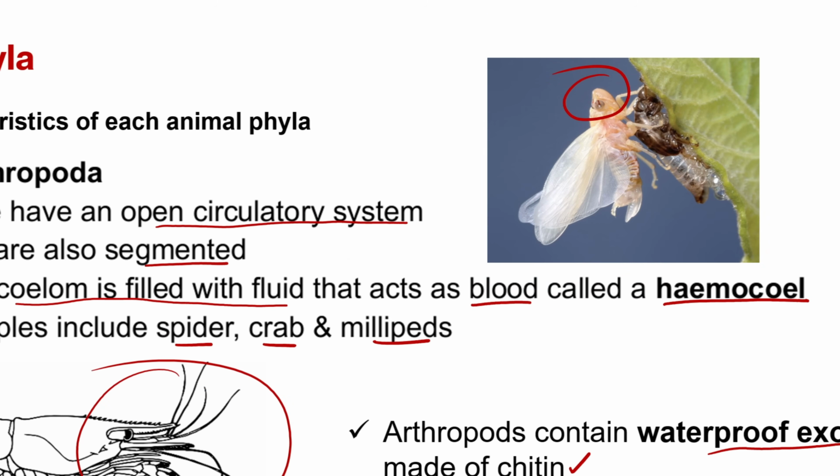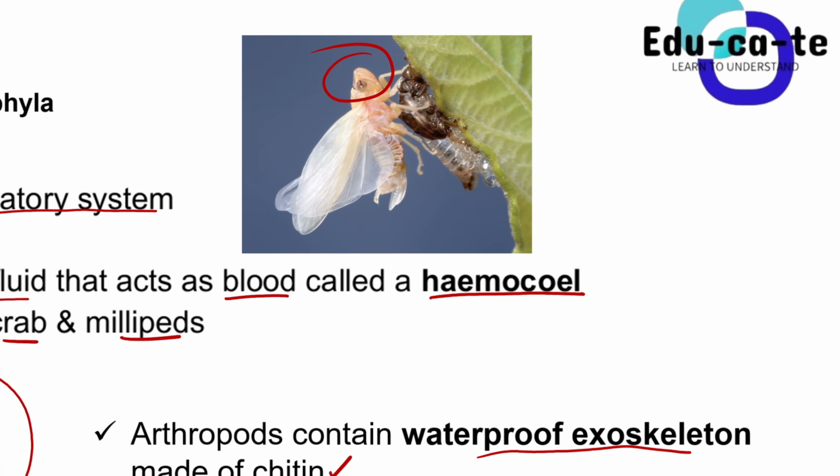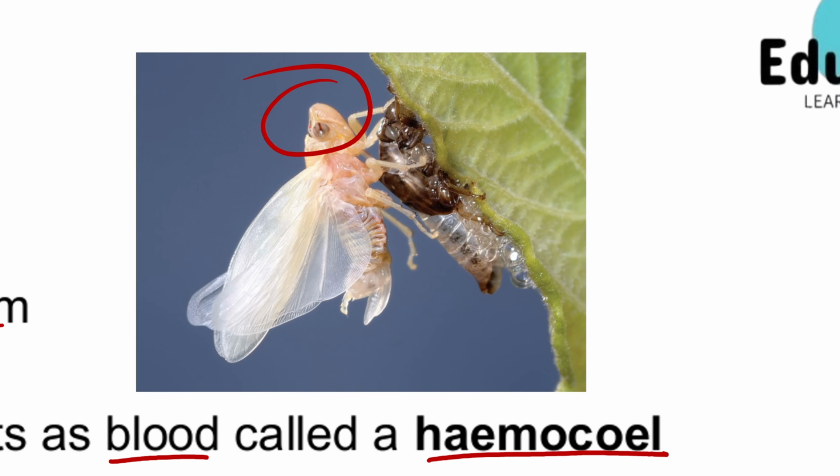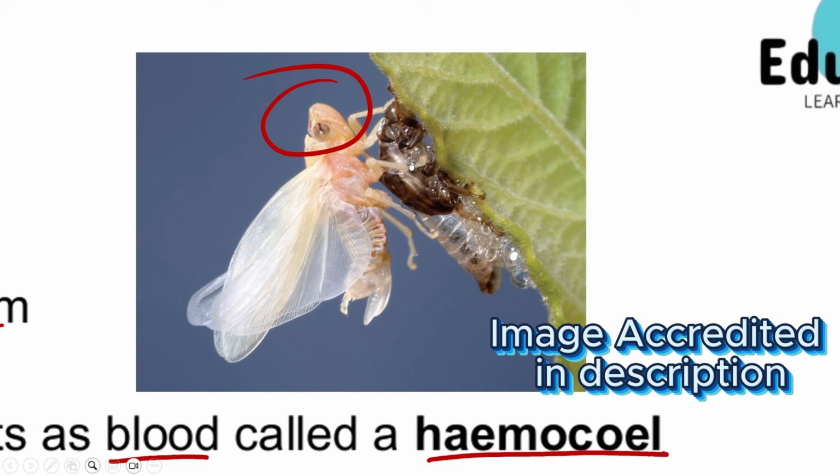So this is a good illustration of the ecdysis process. You can see that this is an arthropod. This was its old exoskeleton. Okay, it was its old exoskeleton. So it has come out of its old exoskeleton, and here it is now. It is now a new organism. So this allows the arthropods to grow because the skeleton cannot grow itself, right?